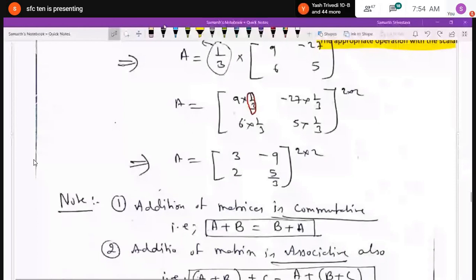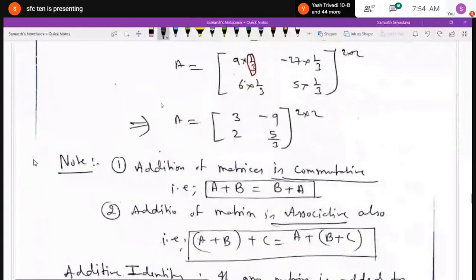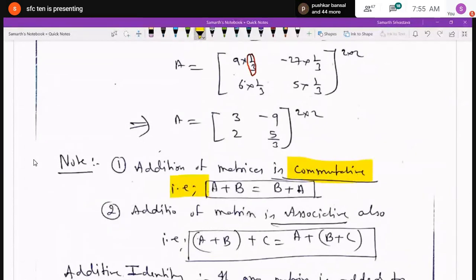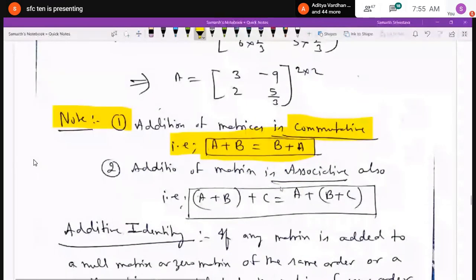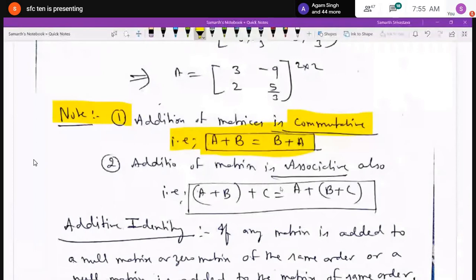You have to remember a few things. Like in the first case, I have written a note: addition of matrices is commutative. That is, suppose A is any matrix and B is another matrix. If you add A plus B or B plus A, then the result will remain the same. It will not change. But I am not writing about subtraction. I have written addition: addition of matrices is commutative.